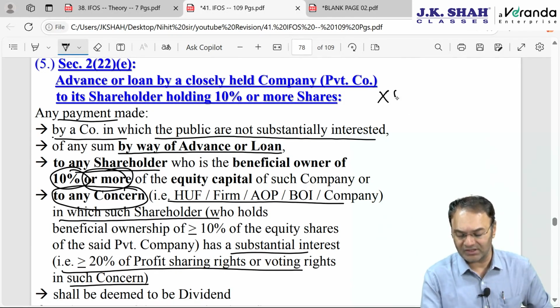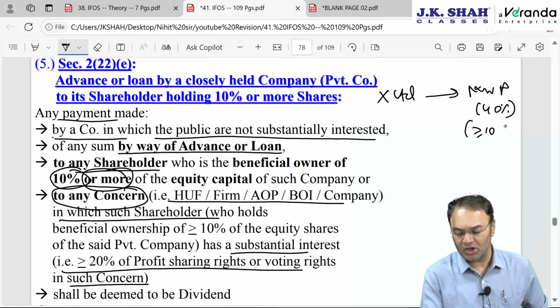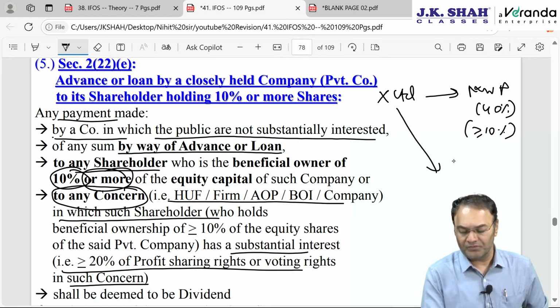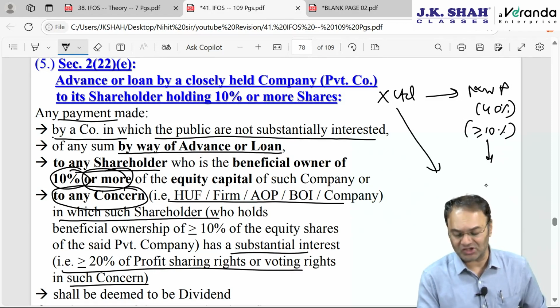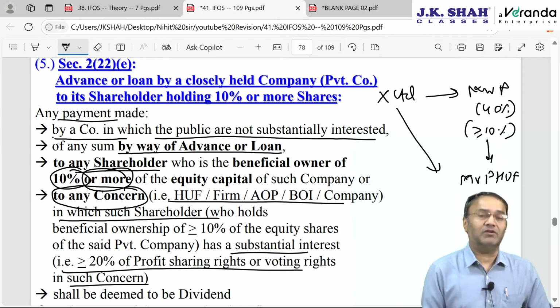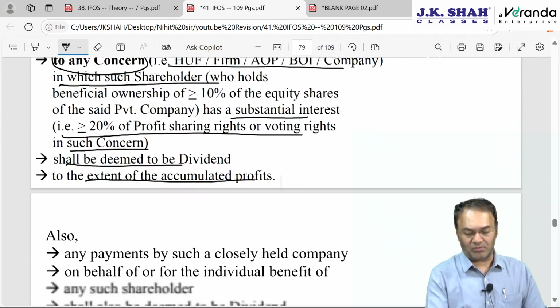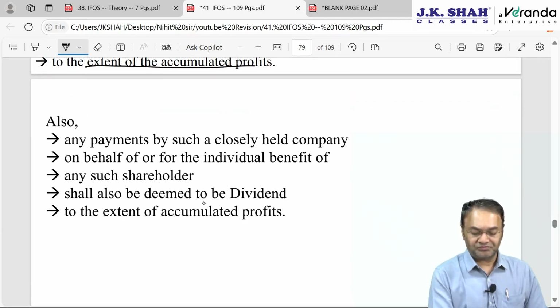So, company X Limited, the shareholder is Mr. P, he is holding 40% shares. The company either gives a loan to him, because his shareholding is 10% or more, or the company gives a loan to a concern in which Mr. P holds substantial interest. The company gives a loan to Mr. P HUF. Then also it will be deemed as dividend in the hands of Mr. P to the extent of accumulated profits. Okay.